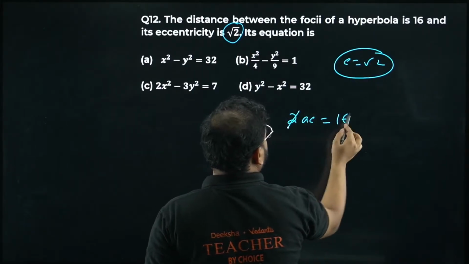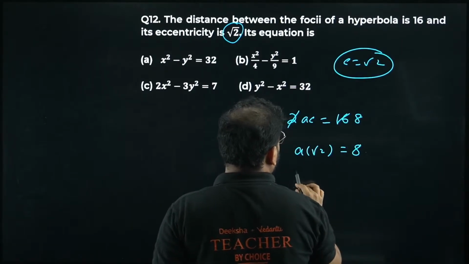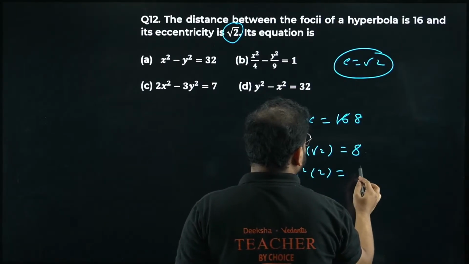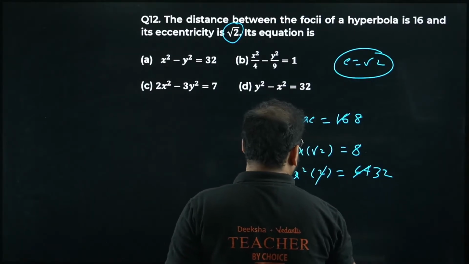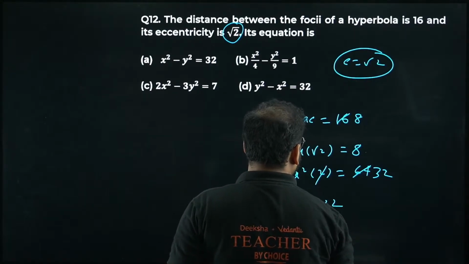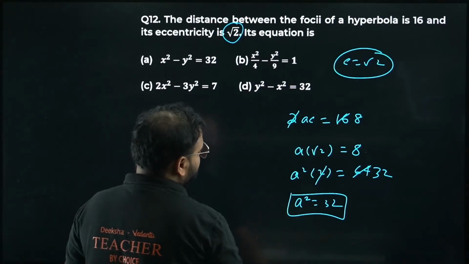Put it here. 8. I get a into root 2 as 8 square now. A square into 2 is 64. 2 cancels, 32. A square is 32. Okay. Please check. In that case, what will happen?